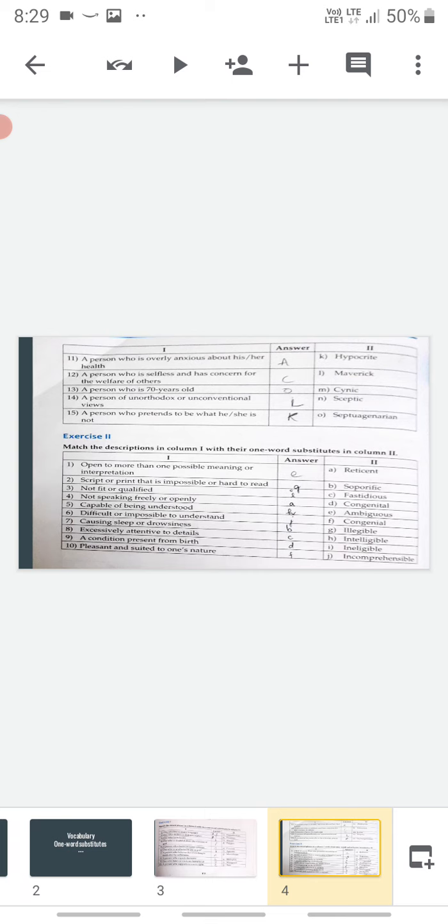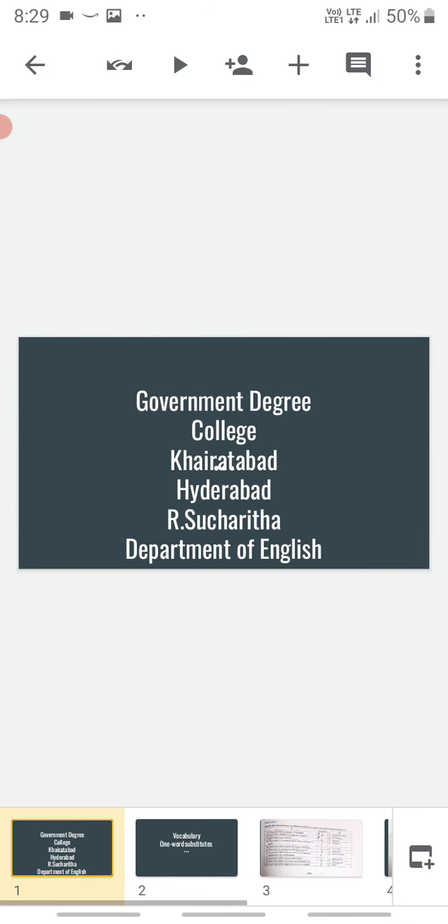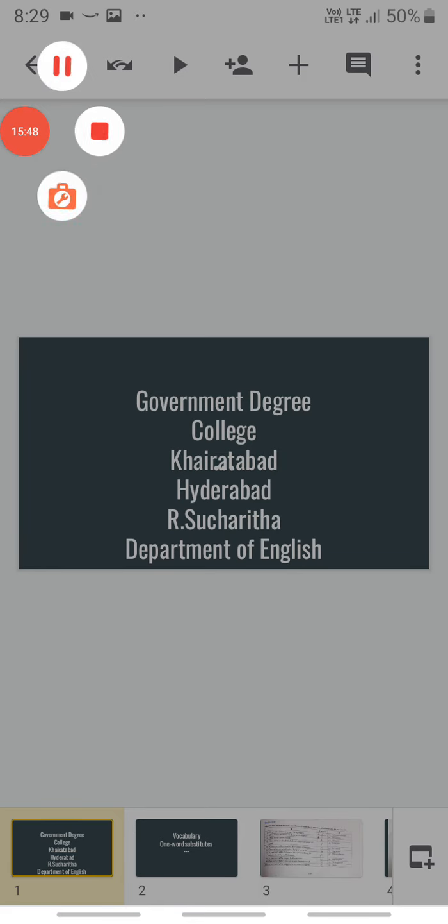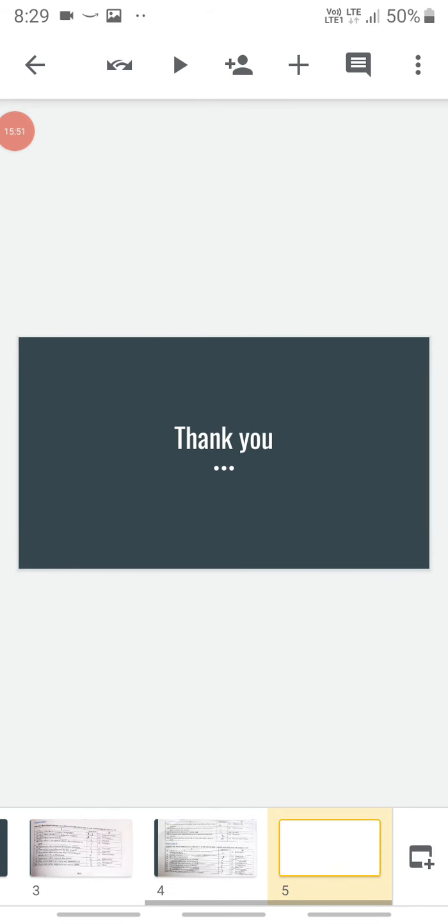So better you practice them and become perfect. So with this we have completed this lesson number 3 on pages 153 and 154. So thank you.